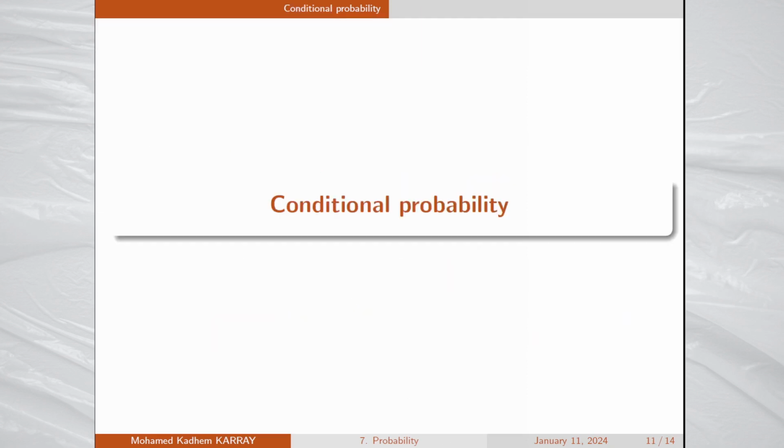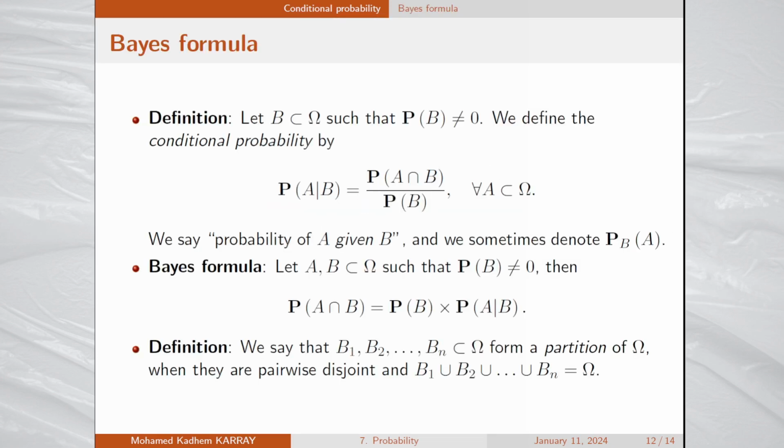The last part of this lesson concerns conditional probability. It may be defined as follows. Consider an event B in the universe such that the probability of B is non-zero. We define the conditional probability of an event A given B by the probability of the intersection of A with B divided by the probability of B. To keep this formula in mind, you may observe that the event by which we are conditioning is always in the denominator.